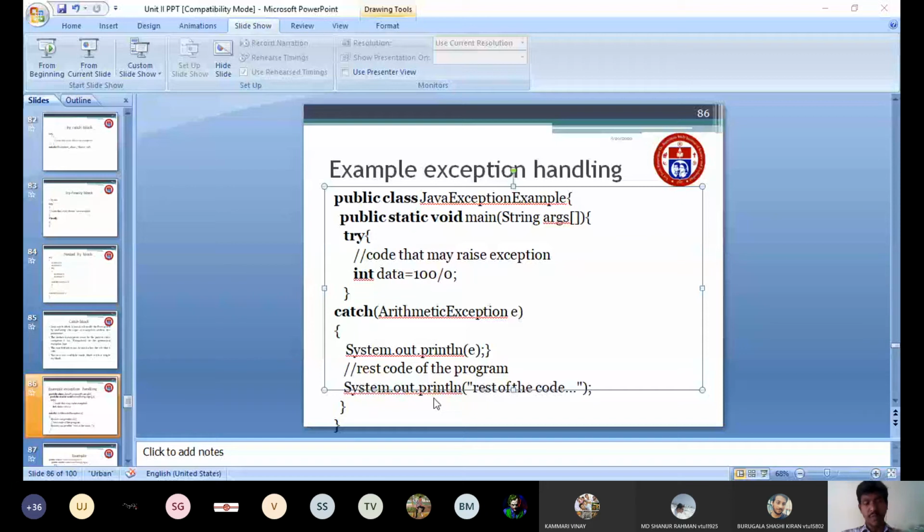Any doubts in this program? Anybody having doubts? Sir, what value will be printed at e, sir? That exception name will be printed. Wait, I will show you the output.